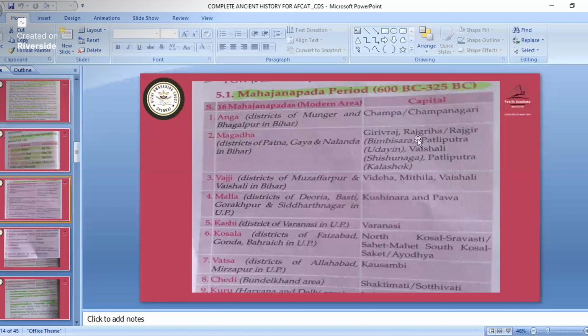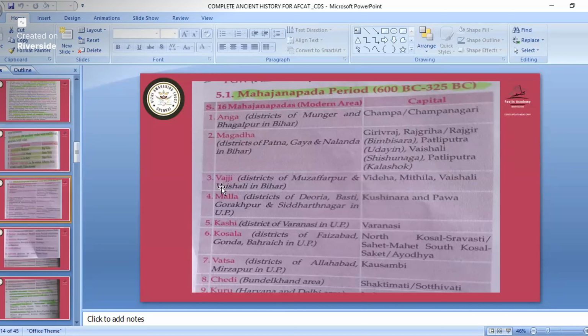Rajgir was the capital, then Pataliputra, Vaishali, then again Pataliputra. Girivraj, that is Rajgir, changed during Bimbisara's rule; then Pataliputra during Udayin, Vaishali during the Shishunaga dynasty, and Pataliputra during Kalashoka's reign.